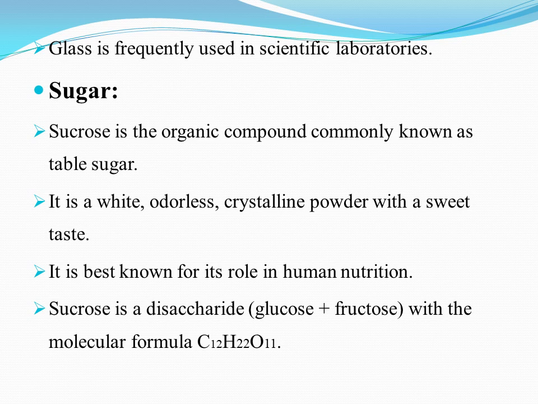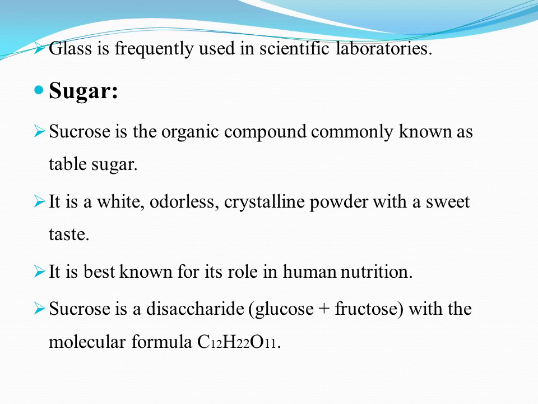Next is sugar. Sucrose is the organic compound commonly known as table sugar. Table sugar is the type of sugar that we use in our homes. It is a white, odorless, means it has no smell, crystalline powder with a sweet taste. It is best known for its role in human nutrition.